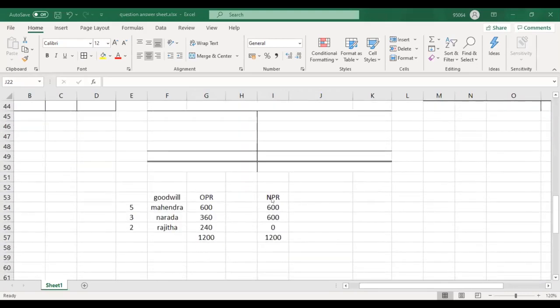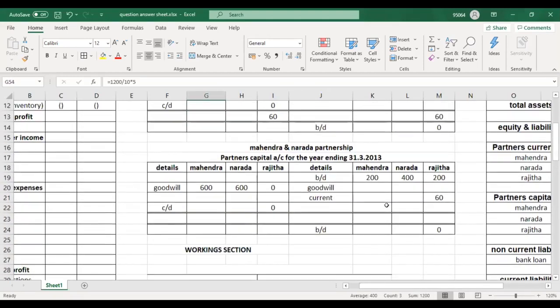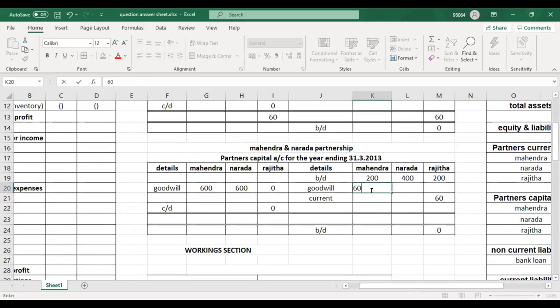And then I will credit the old profit sharing ratio. Old profit sharing ratio is credited. 600, 360 and 240. So this is credited. So we did this question in our last 2 days. I gave you an admission and a retirement scenario. So we recorded it in the goodwill. You know that. Okay. So this is what we do.